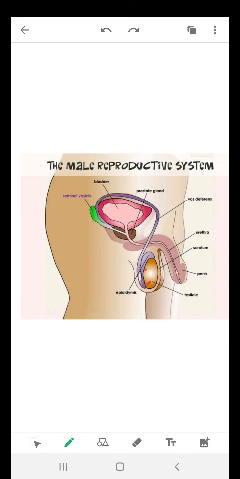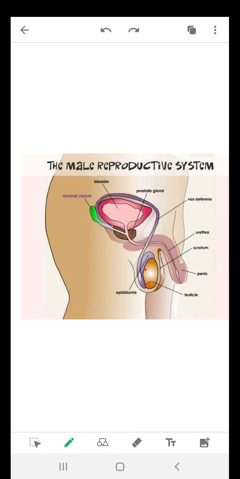Then the sperms will enter the urethra. At the same time, the bladder also produces urine. There is only a single opening in the male from which the urine passes out and the sperm passes out. From the urethra, the sperms pass out through an organ called the penis. The penis passes the sperms from the man's body into the vagina of the woman's body during mating for the purpose of reproduction. So this is regarding the male reproductive system.